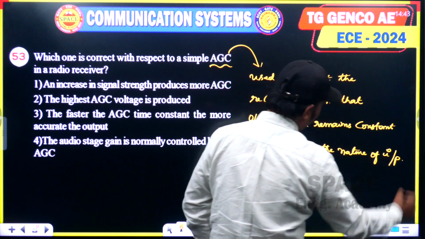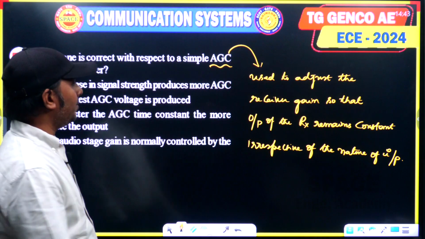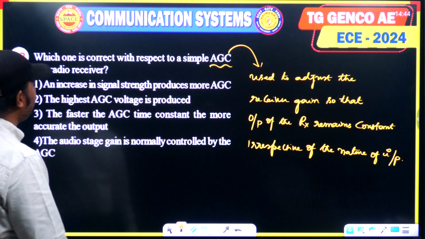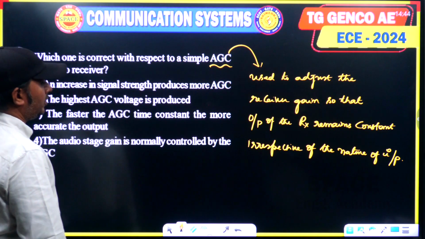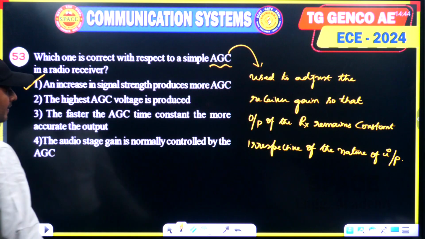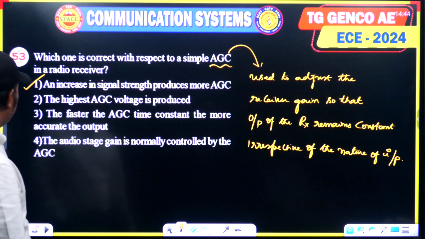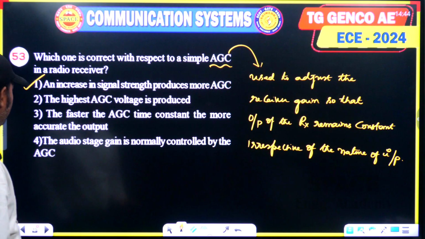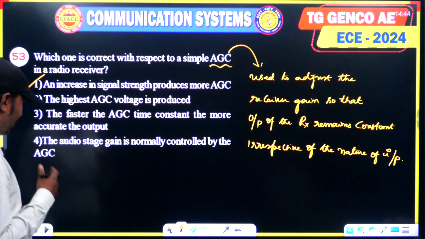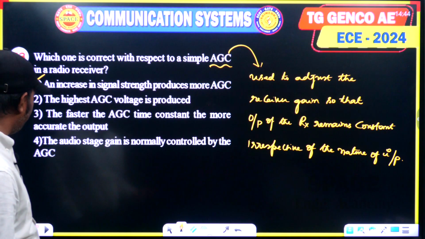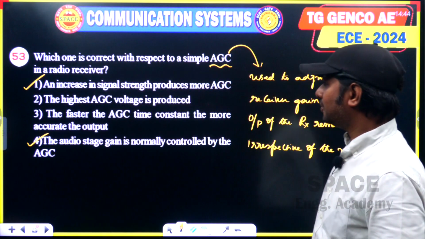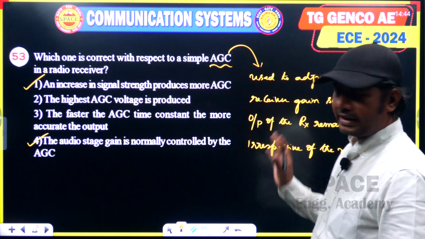So this is the purpose of AGC, that is automatic gain control. Among the options, an increase in signal strength produces more AGC. Yes, you can select option 1 as the answer. Option 2, no, the highest AGC voltage is produced. The faster the AGC time constant, the more accurate the output. The audio stage gain is normally controlled by the AGC. Option 4 is also a correct answer. Here it seems that option 1 and 4 both are correct.